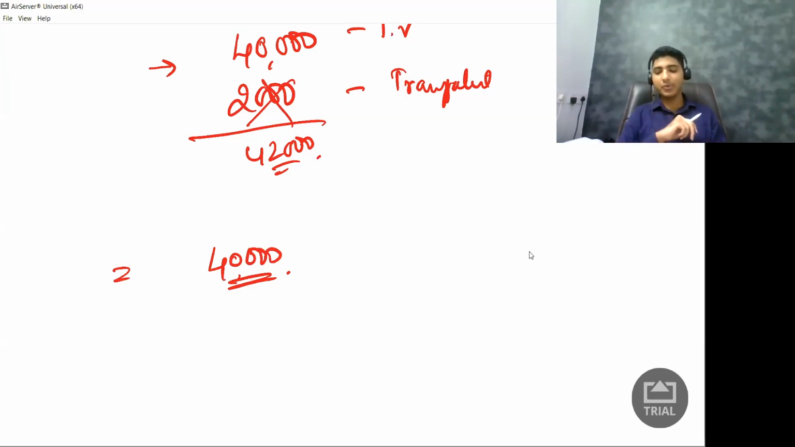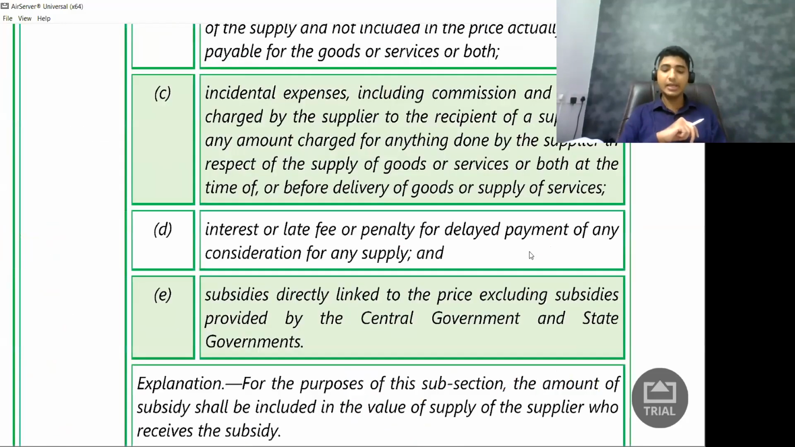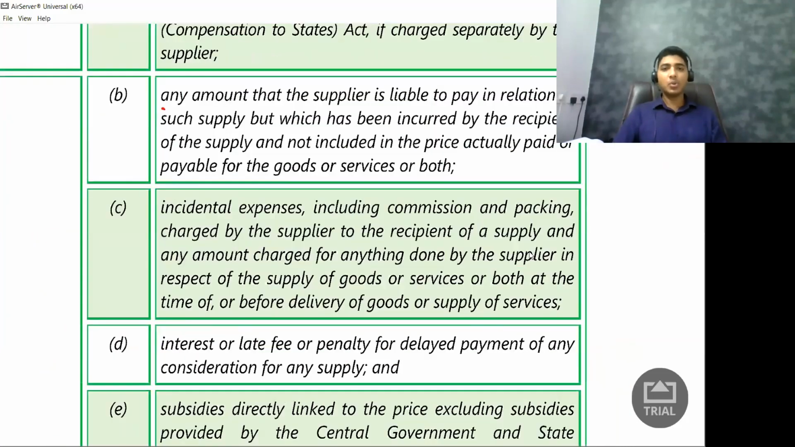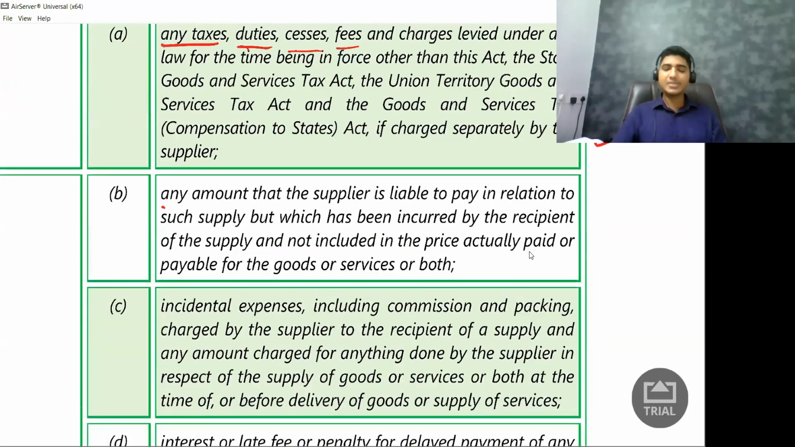So let us see what they're trying to say in the legal language. Look at it. Any amount that the supplier is liable to pay. Simple. Here, transportation cost. Who is liable to pay? The supplier is liable to pay, in relation to any supply, but which has been incurred by the recipient of the supply and not included in the price. So I am not collecting that extra 2,000 rupees. I'm only collecting 40,000 rupees. But the law says I need to pay GST not only on 40,000 rupees, but on 42,000 rupees.